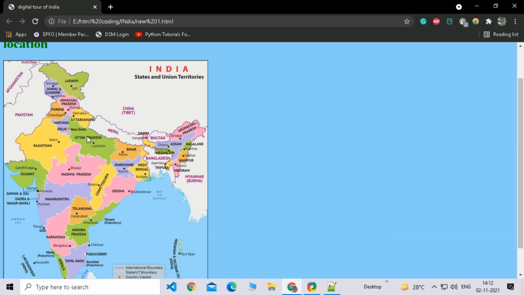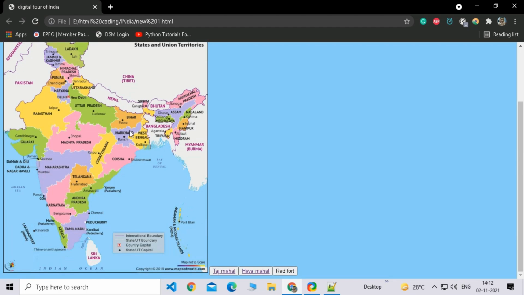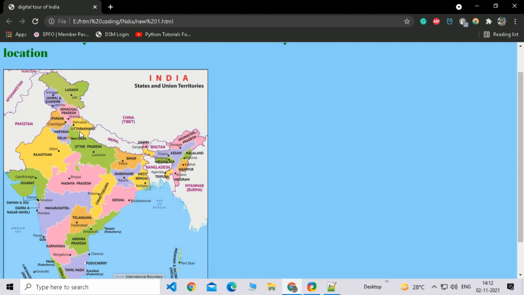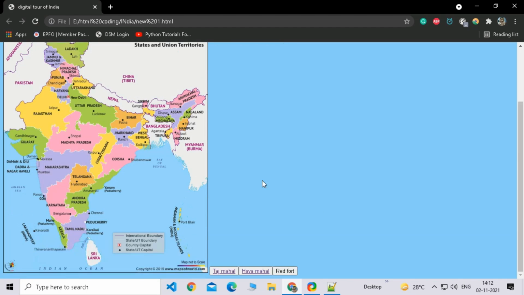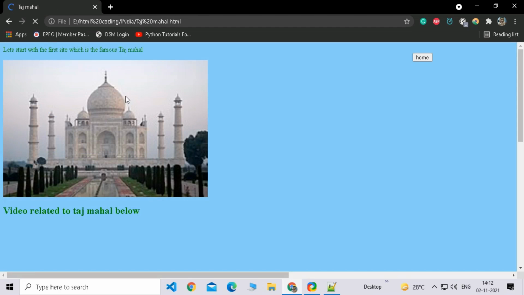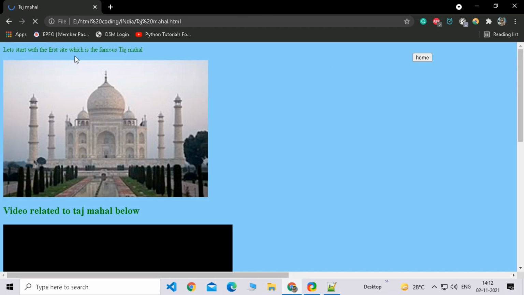Now this is a map, an Indian map, and this is my home village place, Uttarakhand. This is where I went for the wedding. And I live in New Delhi. If you don't know, then there's the Taj Mahal. This is the first site of Indian tourism. Let's start with the first site, which is the famous Taj Mahal. It is famous in India.